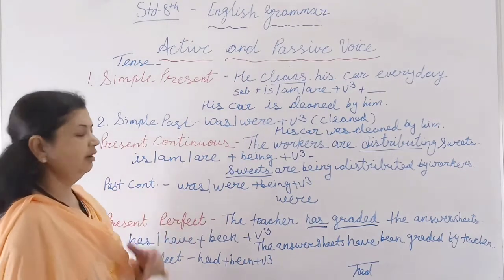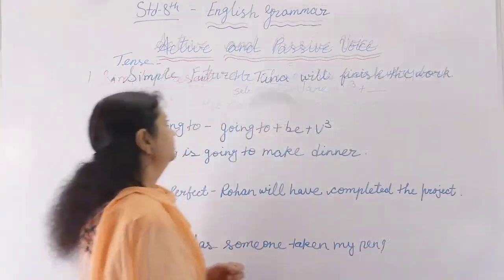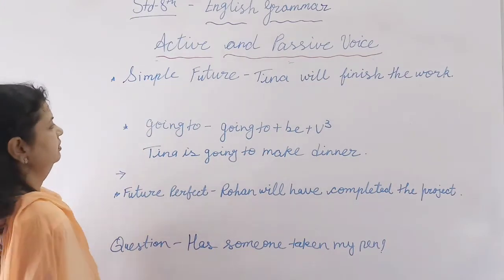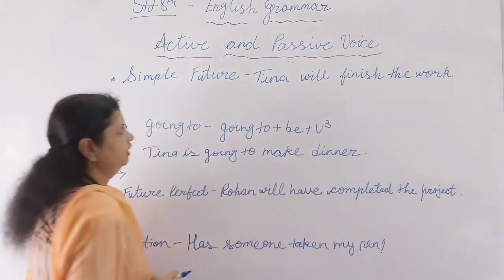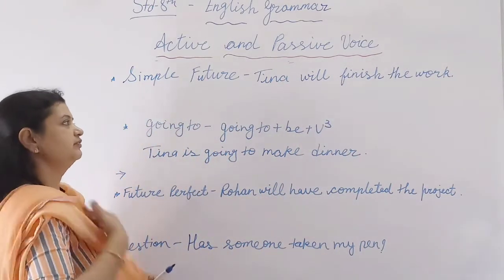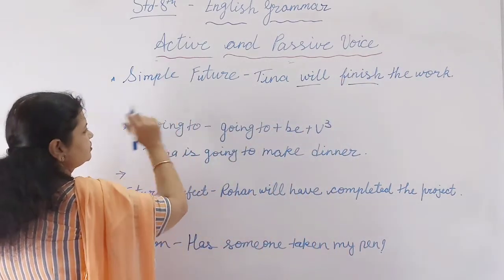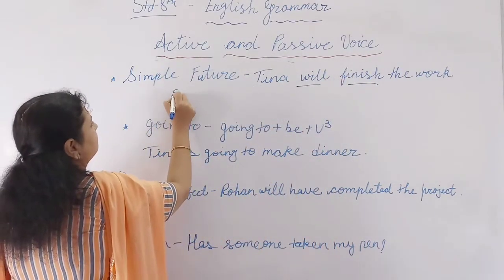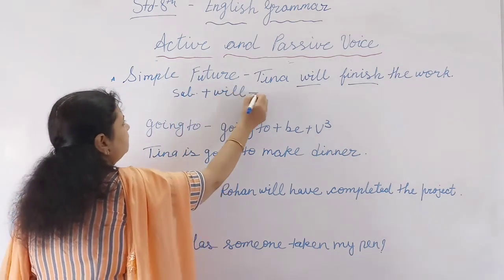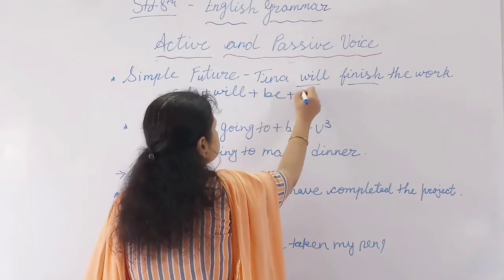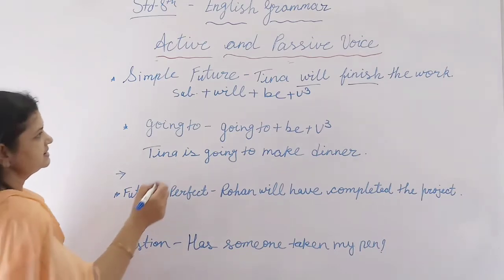Now let's see about the different kind of sentences. The next is simple future. Here the sentence is given that Tina will finish the work. Now here the will plus verb first form is given. So what will be the structure in passive voice? Subject plus will plus be plus V3. Okay. So what will be the sentence?